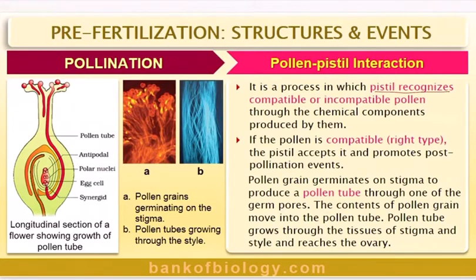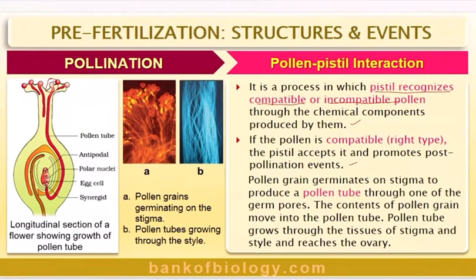This we call pollen-pistil interaction. Basically, it is a process in which the pistil recognizes the compatibility or incompatibility of the pollen through chemical components produced by them, basically either enzymes or hormones. If the pollen is compatible, that is the right type, the pistil accepts it and promotes post-pollination events. Okay, and the pollen grain germinates on the stigma to produce a pollen tube.